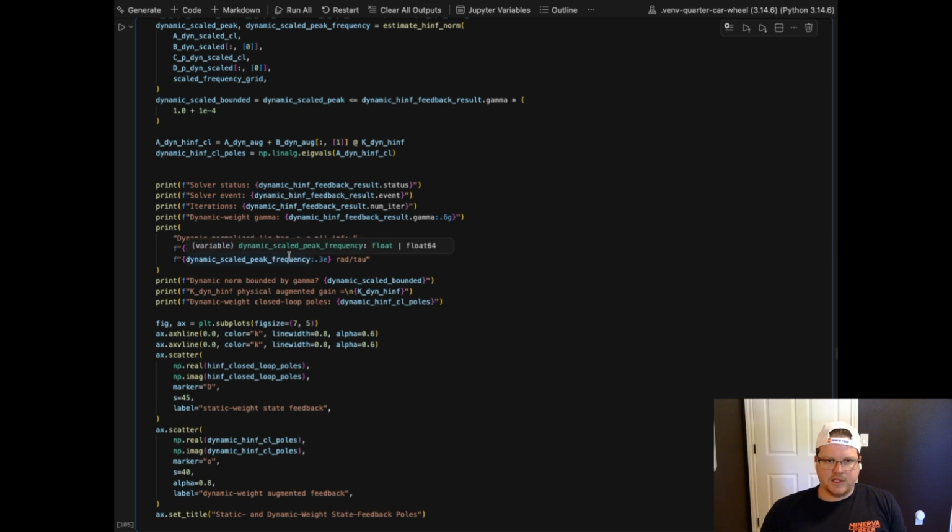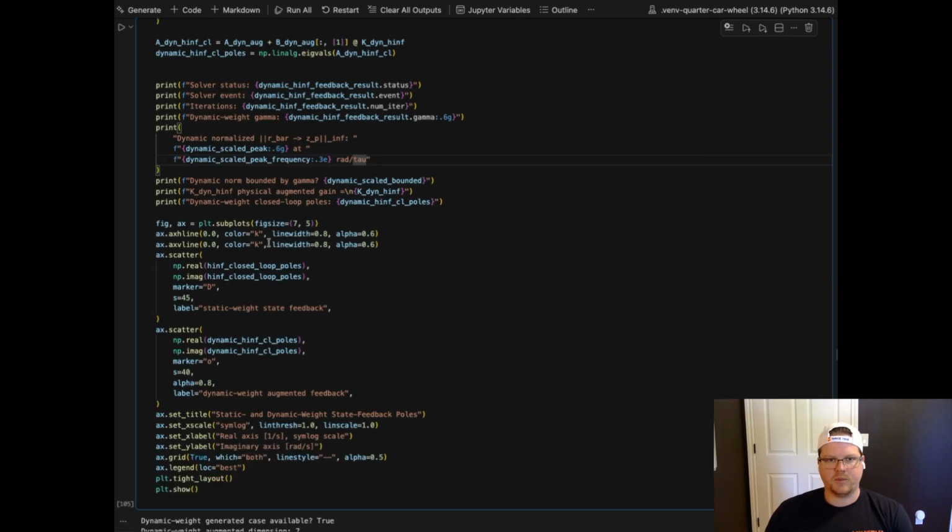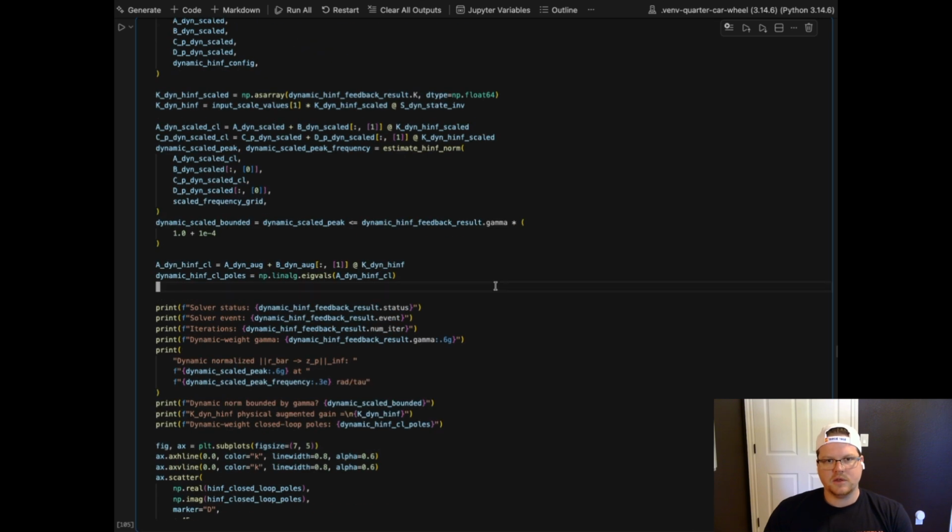And we're getting the peak, the frequency. So that'll be checking to ensure that we can see where the peak is as a function of frequency. I think it's in units of tau here, so it'll still be in the non-dimensionalized scaled units, but in the compensator form, we'll see it in the physical real side of things. This is just checking that it's bounded, and then here's the pole plot of the H infinity closed loop poles, and then the dynamic H infinity closed loop poles, just for comparison. All right,